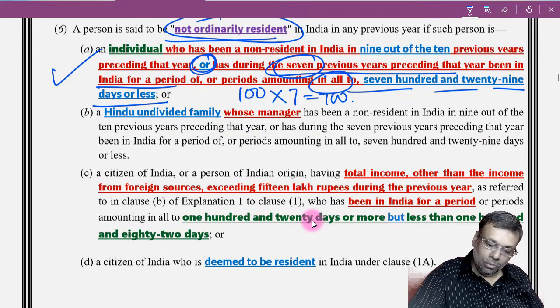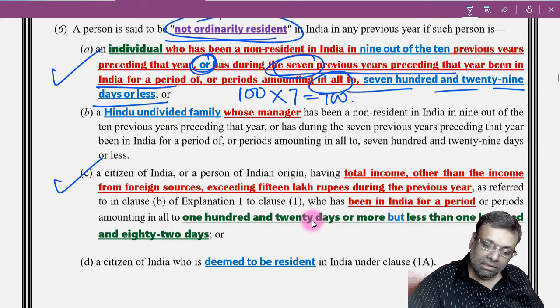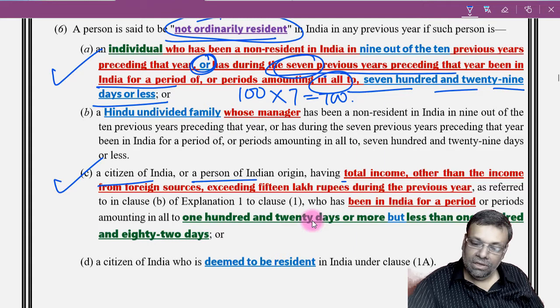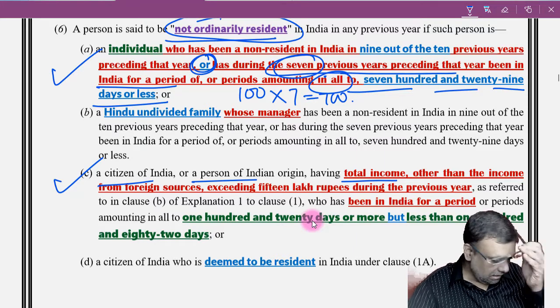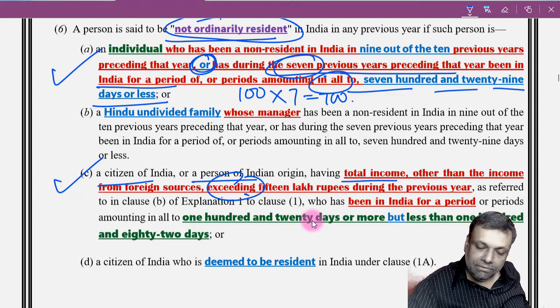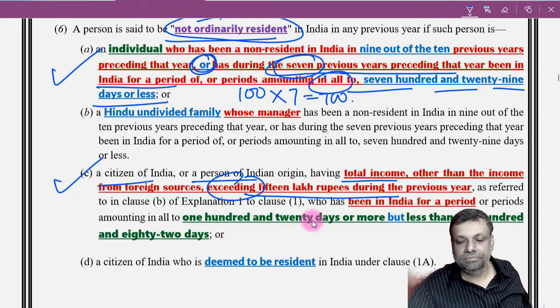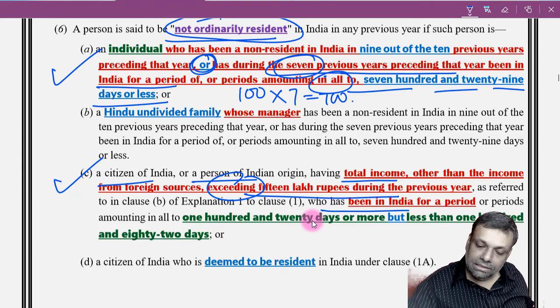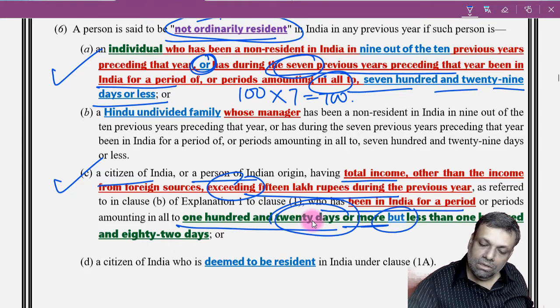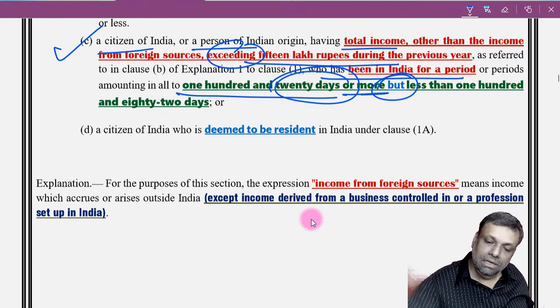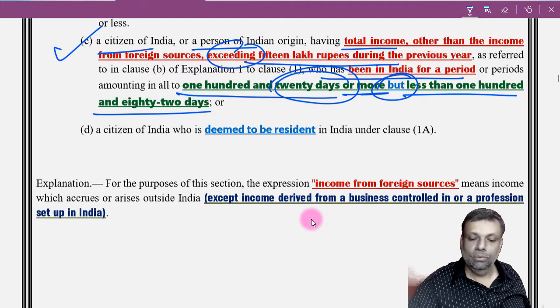And there is one more thing. See clause C: citizen, person of Indian origin, total income other than income from foreign source, that means basically the Indian income, is exceeding 15 lakhs of rupees, and the assessee is in India for a period of 120 days or more, but less than 182 days.